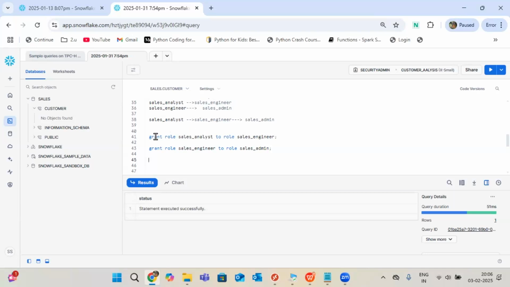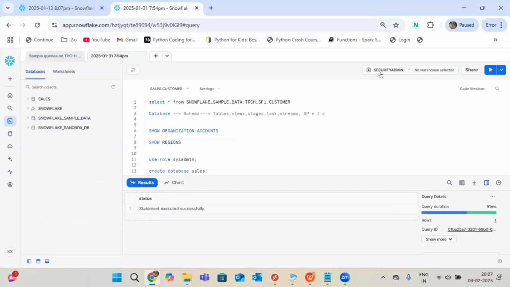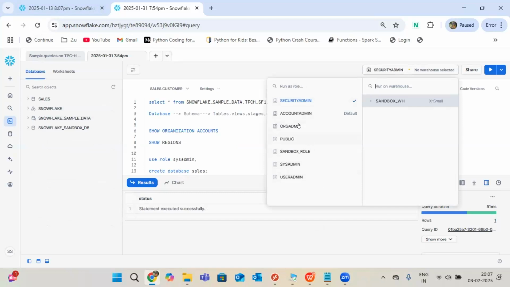Here, if you go to grant role, I gave access, right? Now I want to give access at the object level. Till now I have spoken about roles only. I didn't do anything about what I need to access. You might think Sai Sri is creating everything, so she will have access to all the roles, right? But are you able to see any role here that I created, sales analyst, engineer, and admin? No, it's not visible.